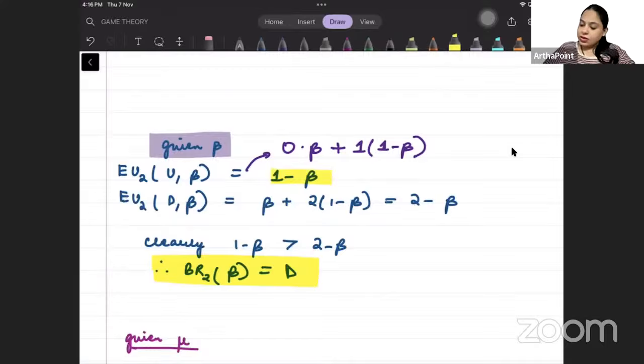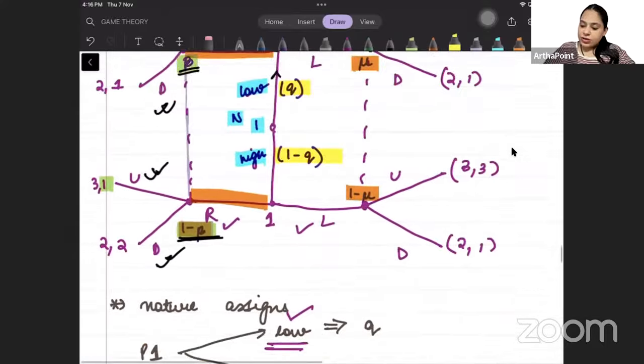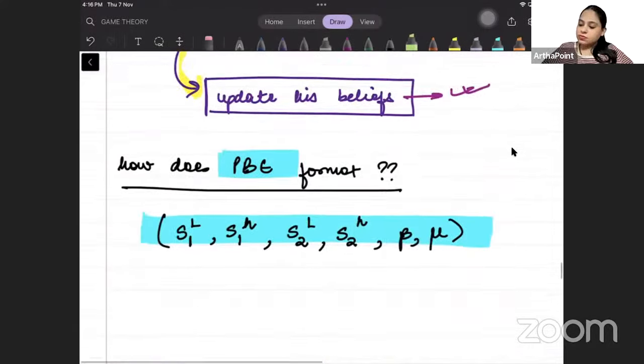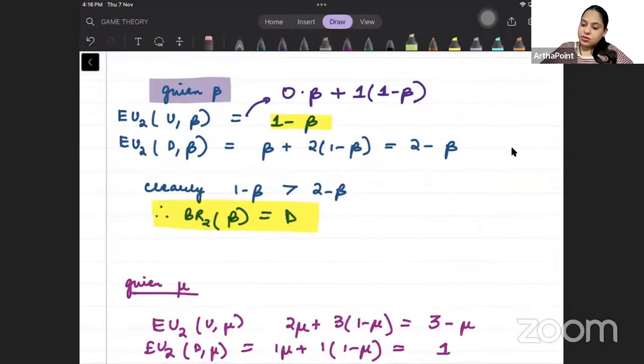Now what will be his expected payoff if he goes for down? It will be 1 with probability beta and 2 with probability 1 minus beta, and this gives you 2 minus beta.